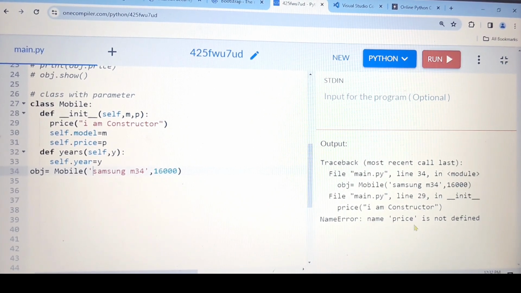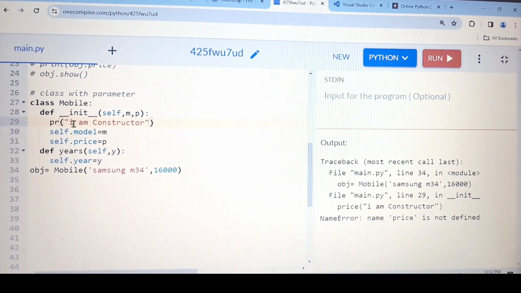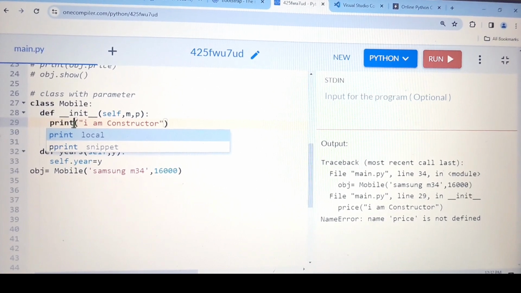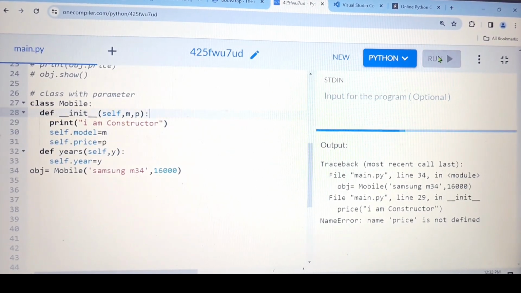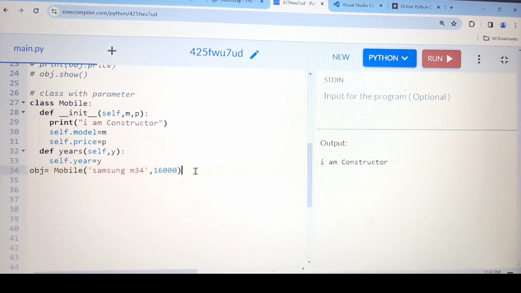Name price is not defined. Okay, here we made a mistake. One second. It should be print, not price. Sorry, I had not seen. Let me run. Yeah. So after creating the object, I'm passing the values for the parameters that I have taken inside the constructor, and it is printing I am a constructor.